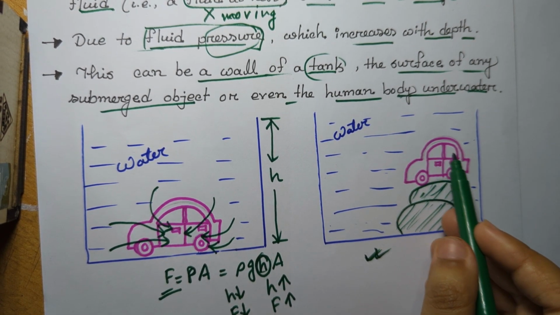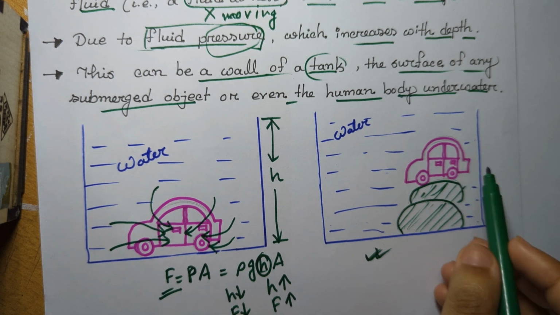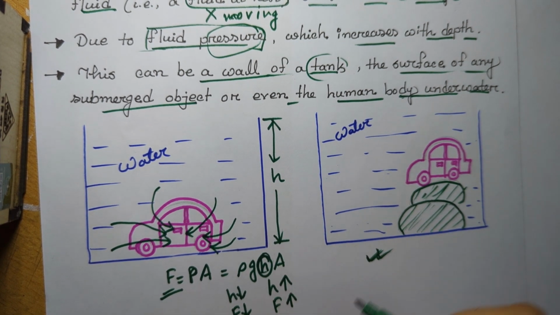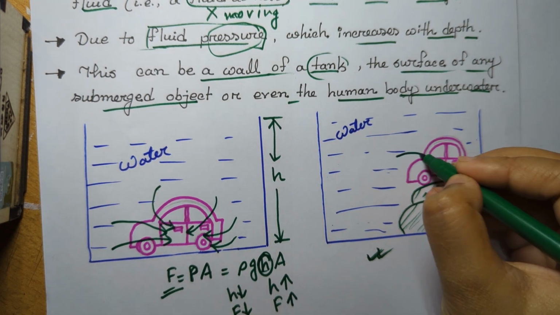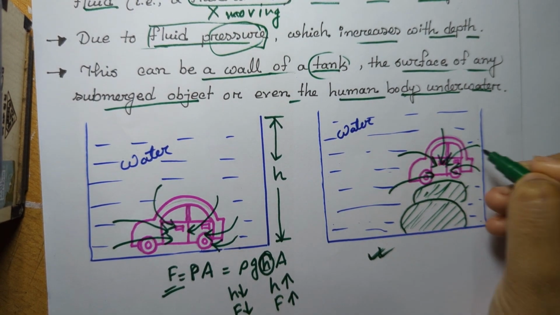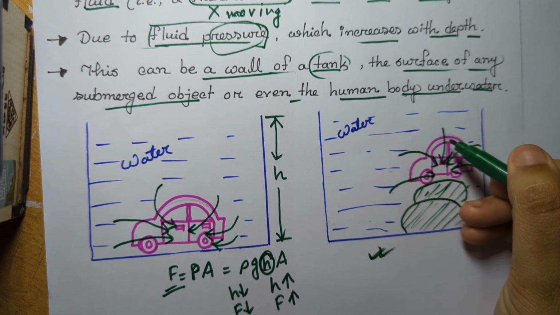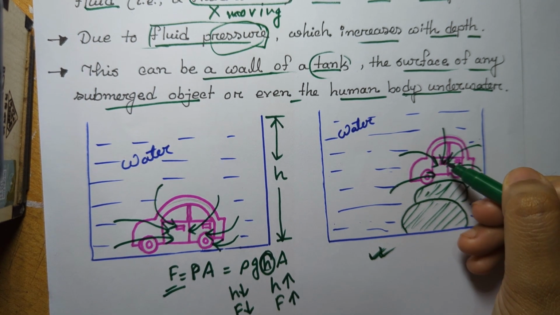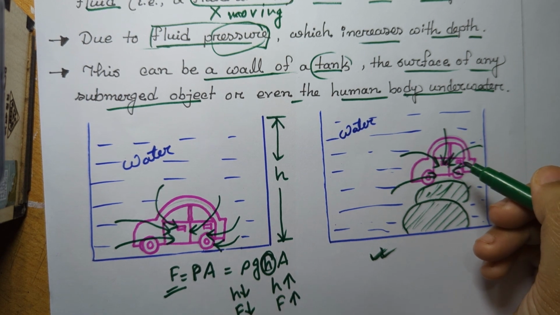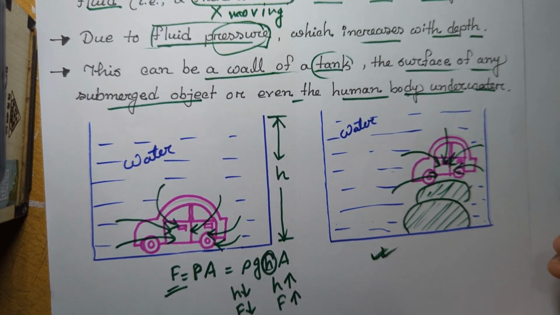Then see this second picture, how the hydrostatic force occurs upon this car which also falls into the water accidentally, and how the hydrostatic force varies regarding the height of the fluid. Here the pressure force will also occur upon the door of the car, and if we try to open this door, we will also face a force exerted by the fluid, which is called the hydrostatic force.